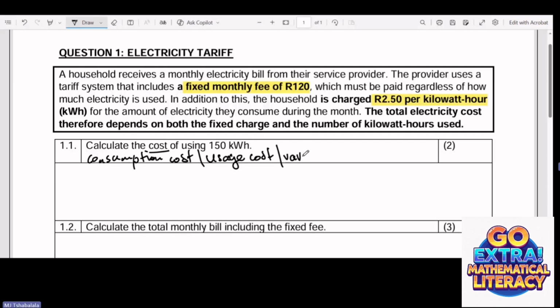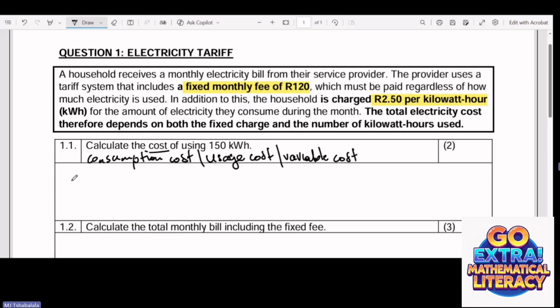So this is what they're looking for. They're looking for the cost of using these units, how much these units will cost without the fixed monthly fee. So just these units, how much are they costing? These units that they're going to use.